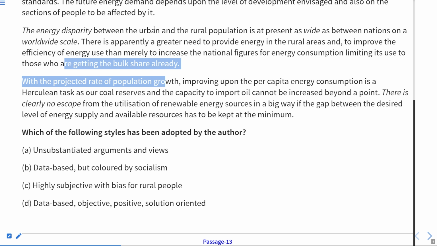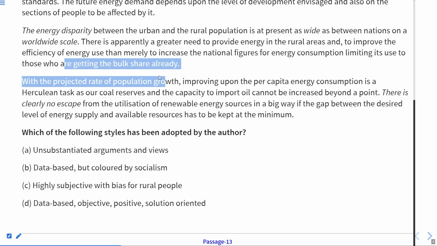The energy disparity between the urban and rural population is at present as wide as between the nations on a worldwide scale. There is apparently greater need to provide energy in the rural areas and to improve efficiency of energy use than merely to increase the national figures of energy consumption, limiting its use to those who are getting the bulk share already.